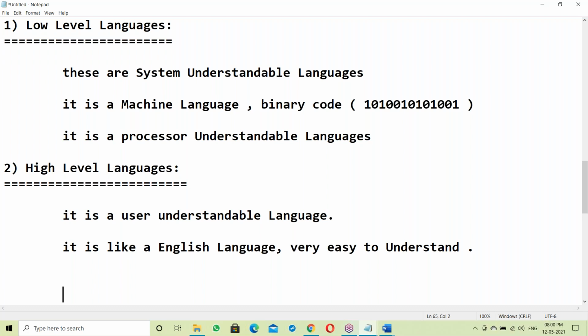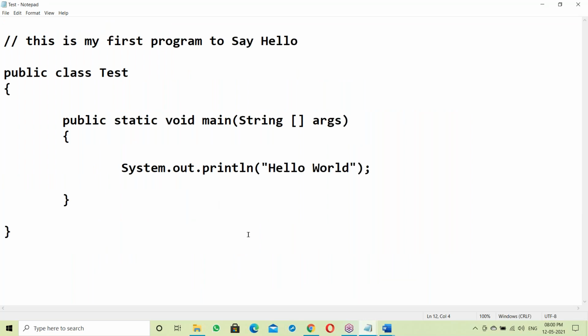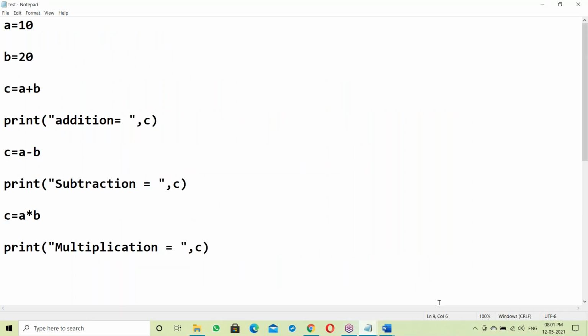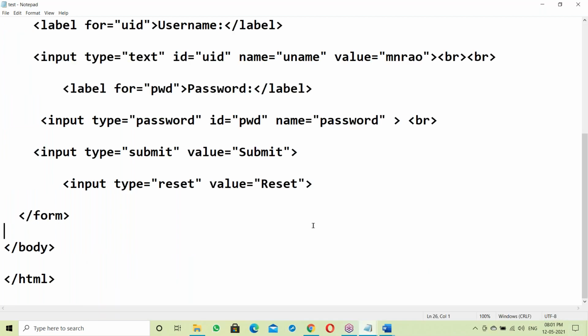Like your Java program. Java is a high level language. Next, Python, high level language. HTML, high level language. C is the first high level language. First C language, next C++, next Python, next Java, next COBOL, next .NET.